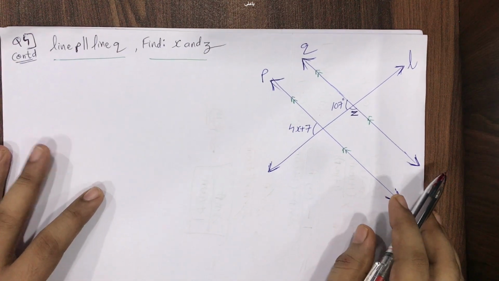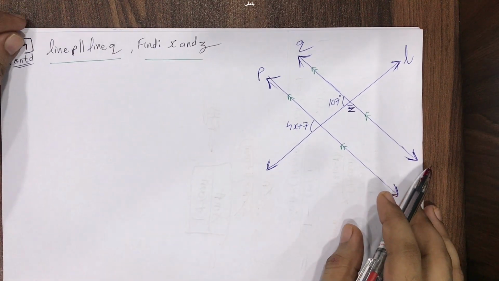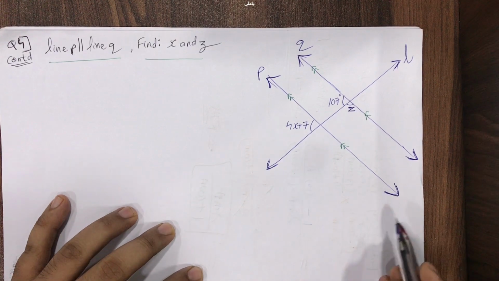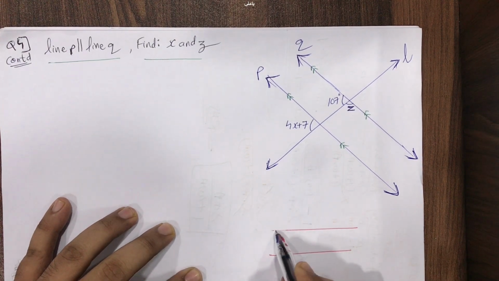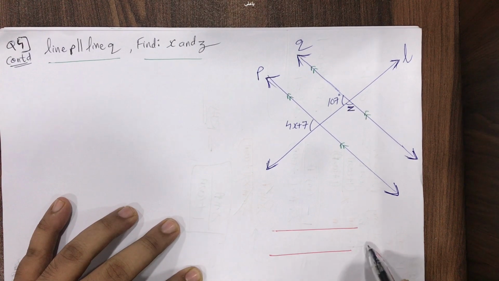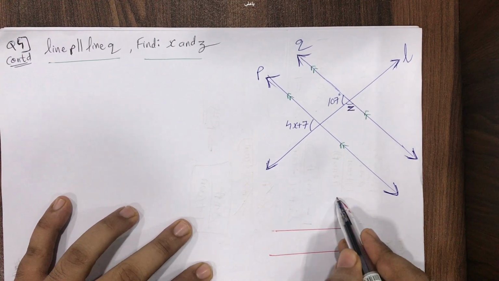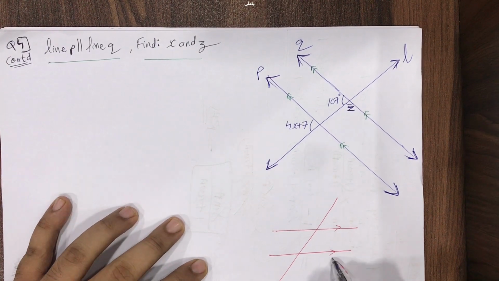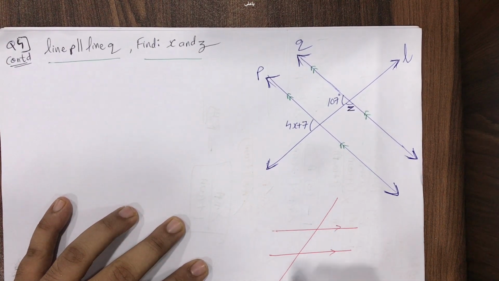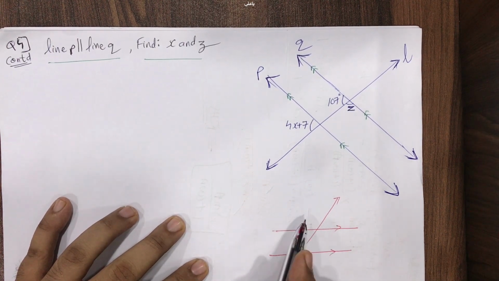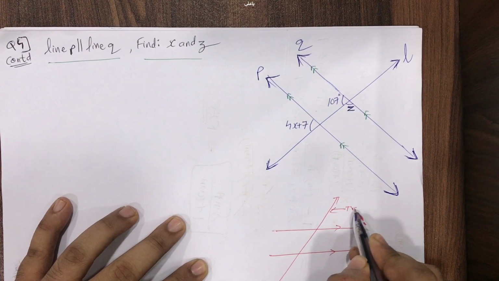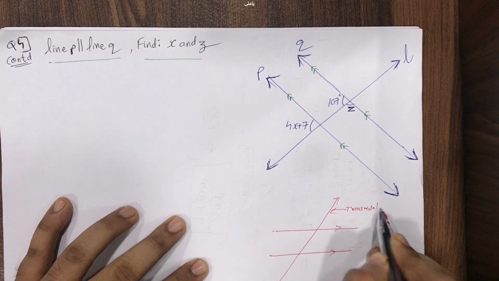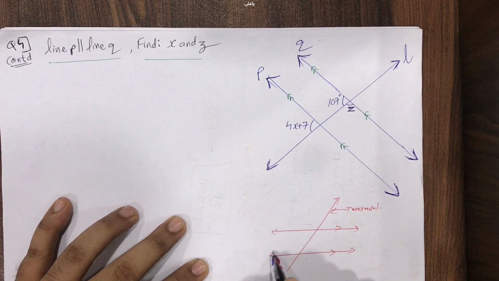We have done a theorem known as corresponding angles. When two lines are parallel to each other, for example, I have these two lines parallel to each other, and there is one transversal which cuts the given two lines. Because these two lines are parallel and this line is cutting the given two lines, this is the transversal, and these two are the parallel lines.